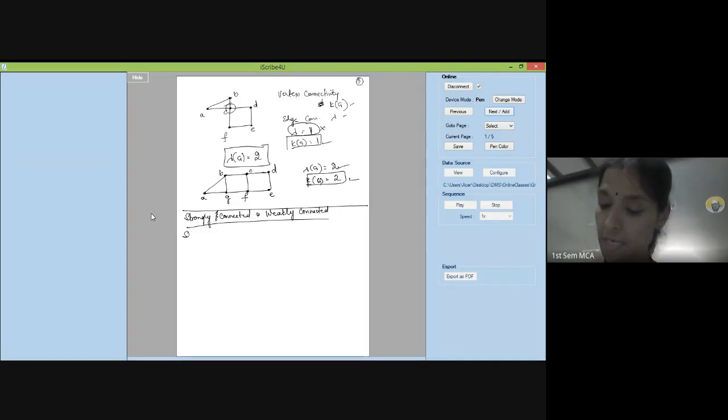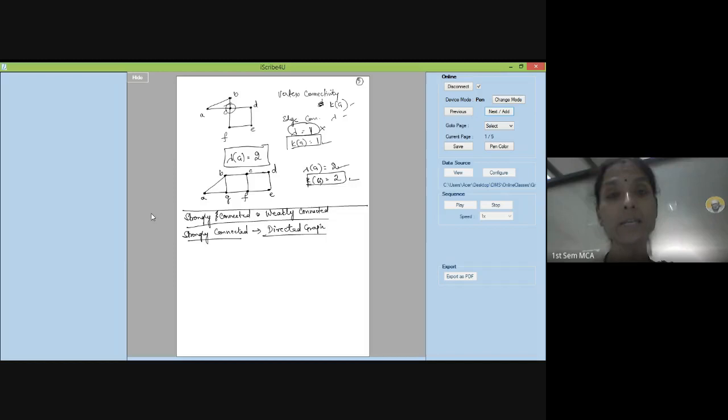First, let us see what a strongly connected graph is. Now, this is always with respect to directed graphs. Connectivity with respect to directed graphs is always in terms of strong and weak. So far, we were dealing only with undirected graphs. Now we are talking of connectedness in directed graphs.